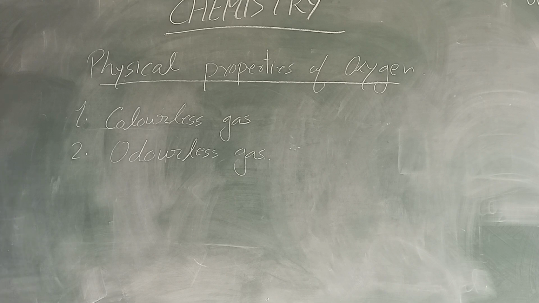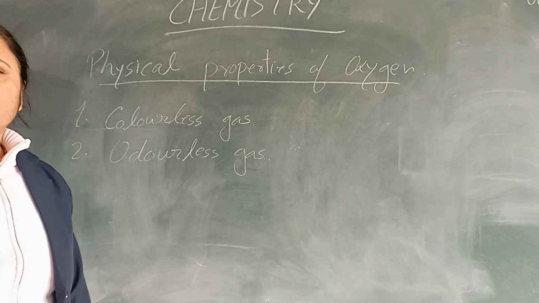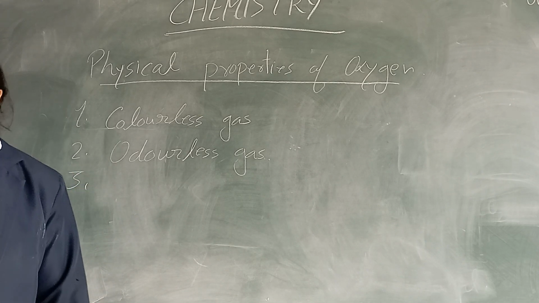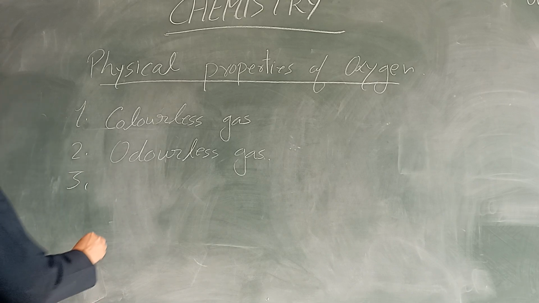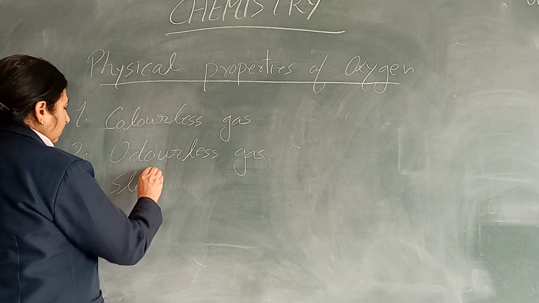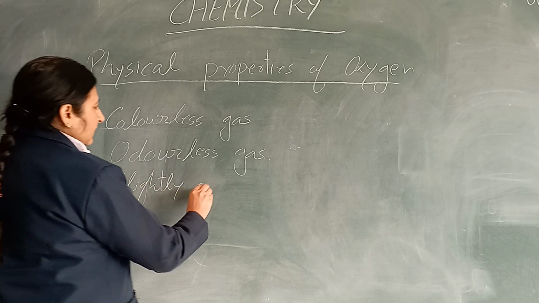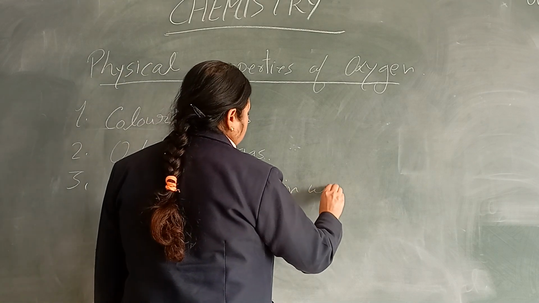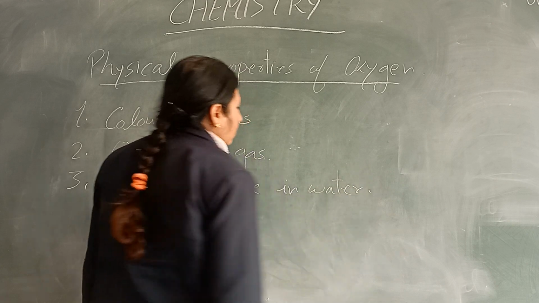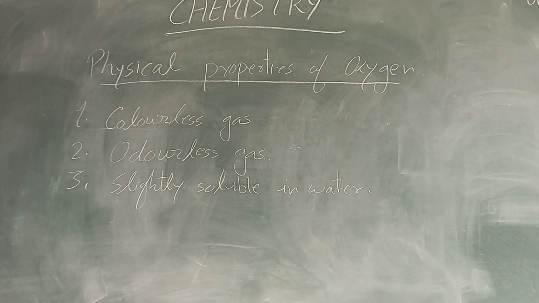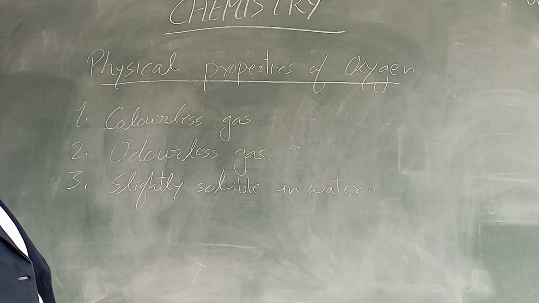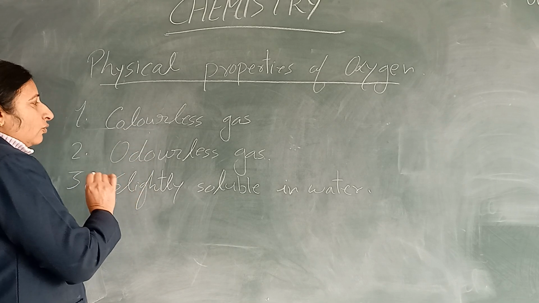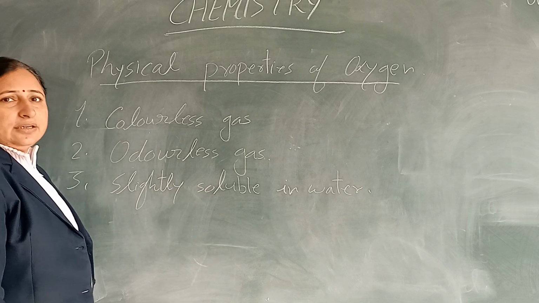And the third physical property of oxygen is that it is slightly soluble in water. This means it is not completely dissolved, it's only slightly soluble in water. So all these three points are the physical properties of oxygen. Again I am summarizing: it's a colorless gas, an odorless gas, no smell, no color, and slightly soluble in water.